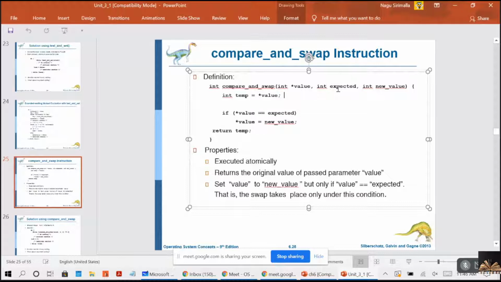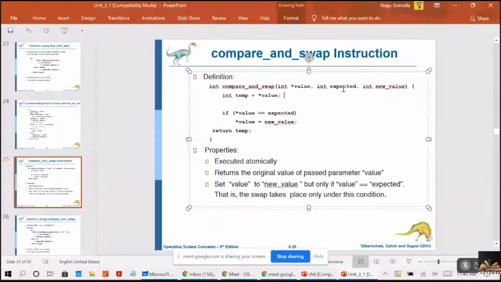You are understanding, guys? This definition you understood, no? You will have the value, new value, expected, right? So the value and new value will be swapped when the value is equal to expected.